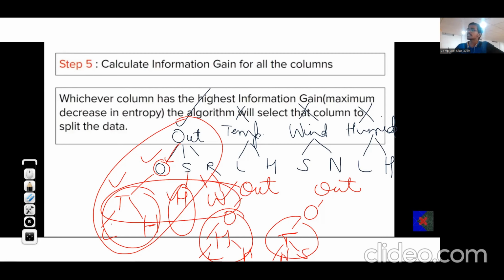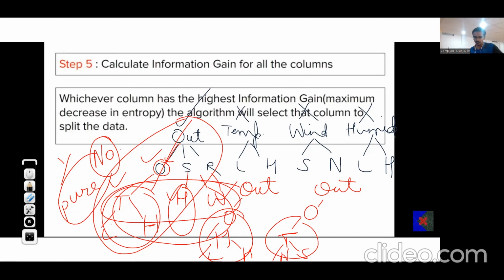Also, we stop based on a pure or impure split. A pure split is when all the labels are of yes type and no type is 0, or all are of no type and yes type is 0. When all the labels are of the same type, that is a pure split, and at that time we don't have to split further. So stopping criteria means whenever all the feature candidates get over, or whenever we have a pure split.